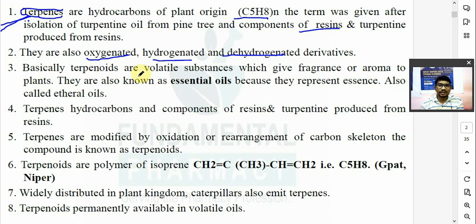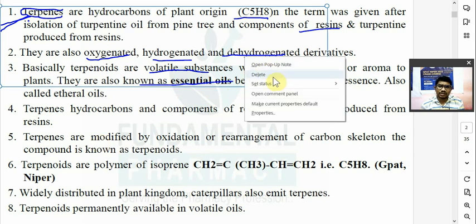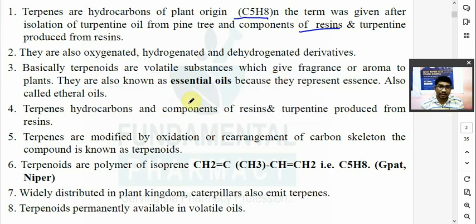Okay. Basically, terpenoids are volatile substances, and because of their presence, a plant will get an aroma, a smell. They are responsible for the smell of a particular plant. जो भी आपका plant का smell होता है, they are because of the terpenoids. So they give the plant fragrance or aroma, and that's why they are known as the essential oils. Why are they known as essential oil? Because they represent the essence of the plant.